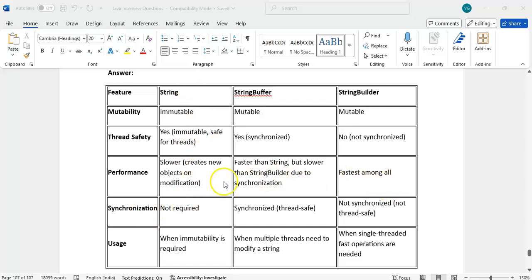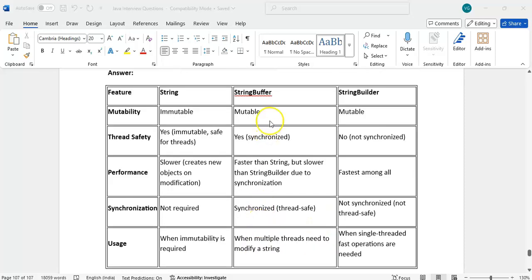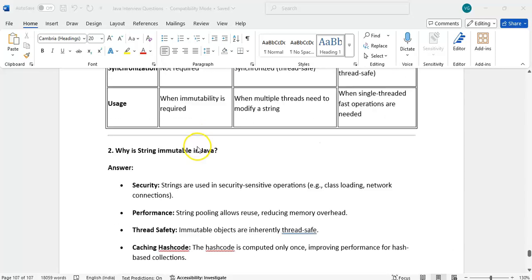Synchronization is not required for StringBuilder; StringBuffer is synchronized already. StringBuilder is not synchronized, not thread safe. Usage: when immutability is required, we can use String. When multiple threads need to modify a string, we will go for StringBuffer. When single threaded fast operations are needed, we will go for StringBuilder. These are some of the differences between StringBuilder and StringBuffer.